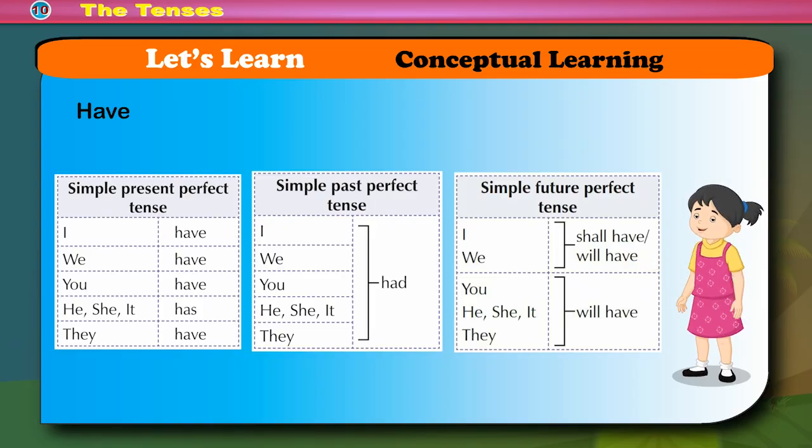Have. Simple present perfect tense. Simple past perfect tense. Simple future perfect tense. I have. We have. You have. He, she, it has. They have. I, we, you, he, she, it, they had. I, we shall have. You, he, she, it, they will have.